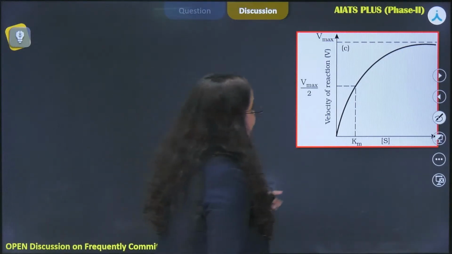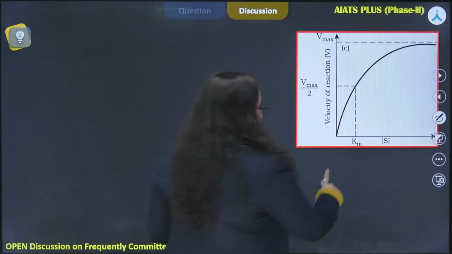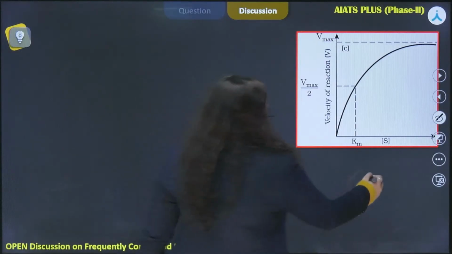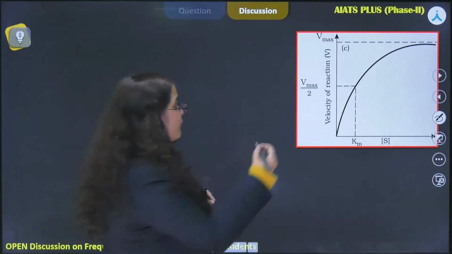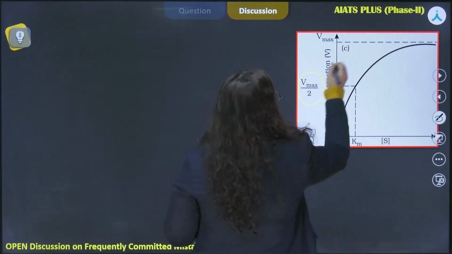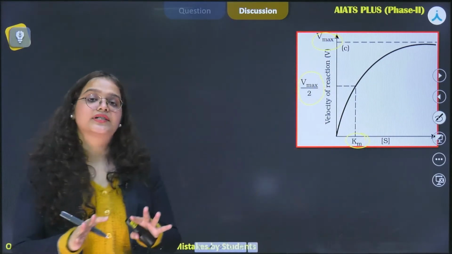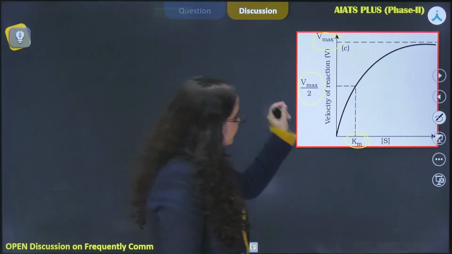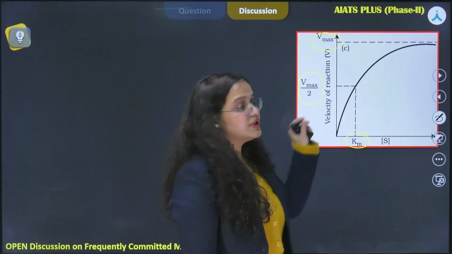Now what you see on the screen is a graph taken from the NCERT, and I can see that there are various values written here, for which there is no explanation in the NCERT. So we will try to figure out what exactly these symbols mean.